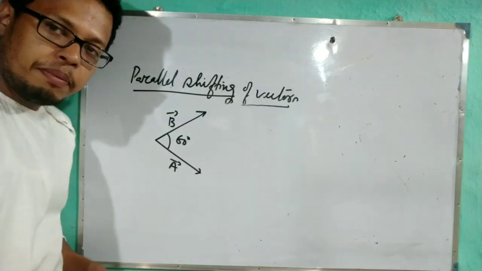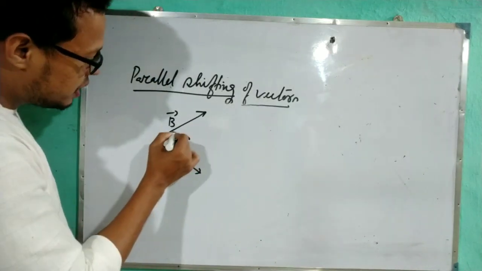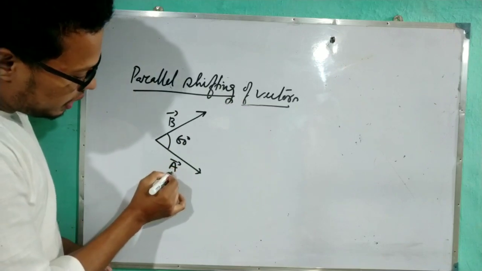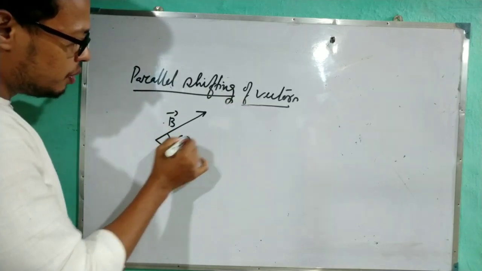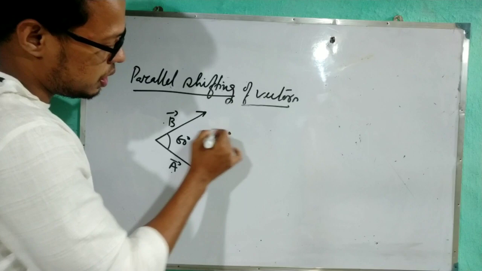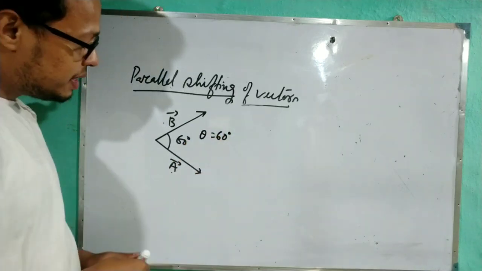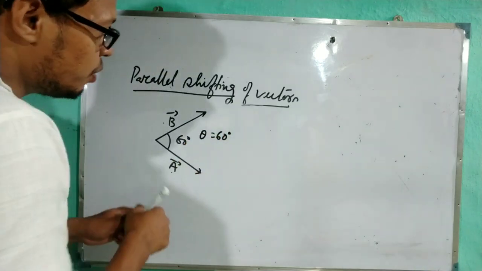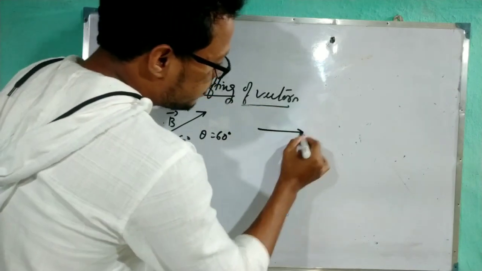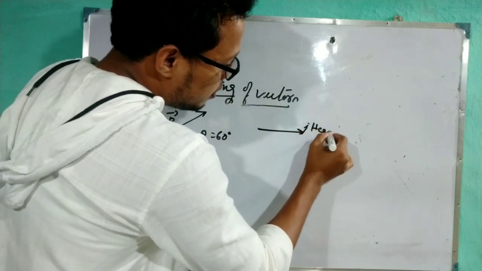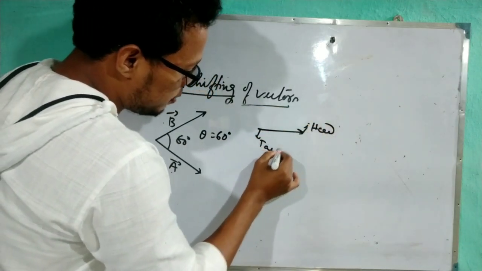I am explaining by one example. If this type of diagram is given, with the A vector and B vector, the angle between them, easily we can say, is 60 degree. But there are certain rules. See here, what about the head and tail I have told? This is called the head and this is the tail.